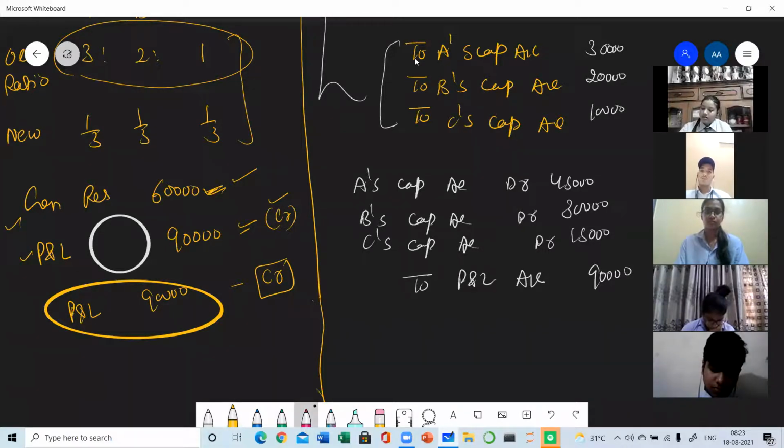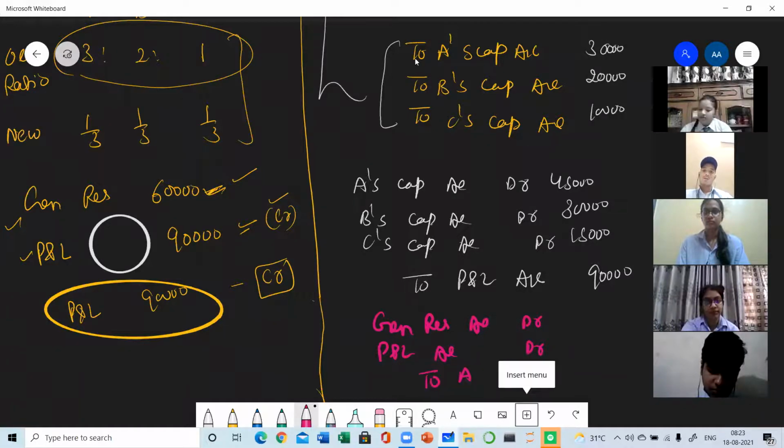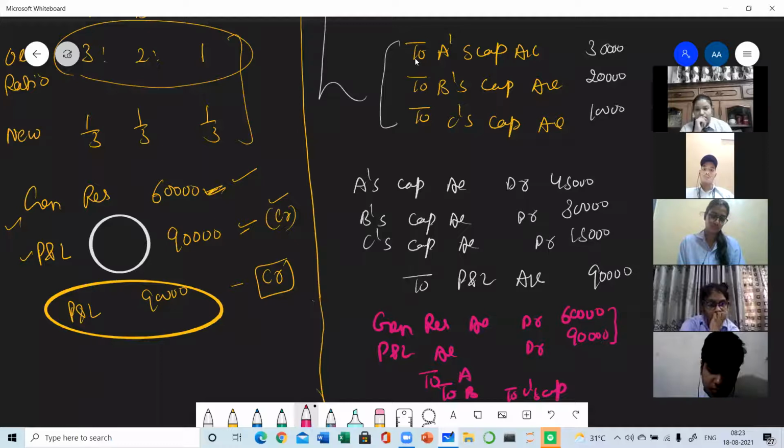So in this case, the entry will be general reserve account debit, profit and loss account debit to A's capital, to B's capital and to C's capital. Now, general reserve is 60,000 and P&L is 90,000. You are going to add these two figures, which will be 150,000.